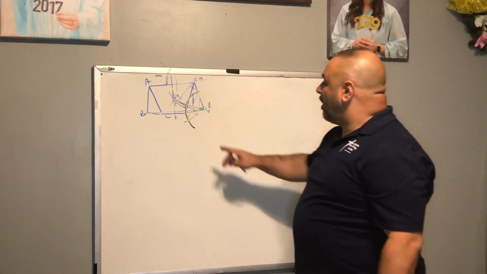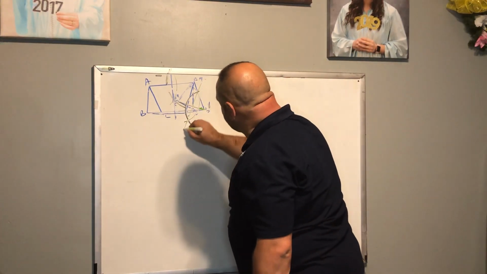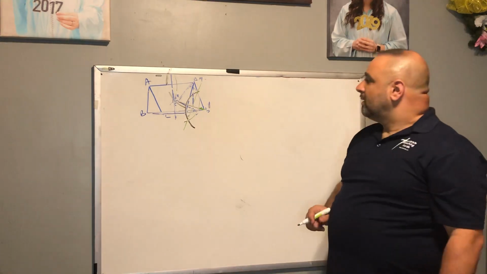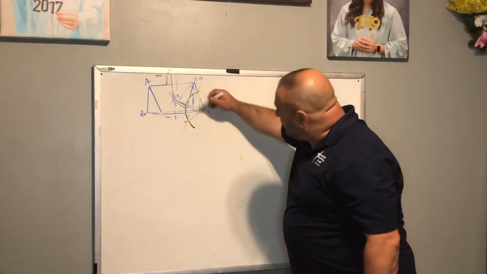So what are those other 2 points? Let me extend that there. So here's my line of reflection. Here's C. See C here?